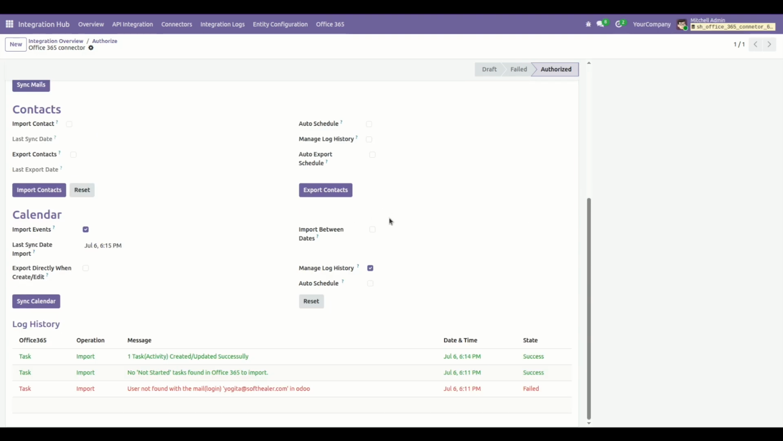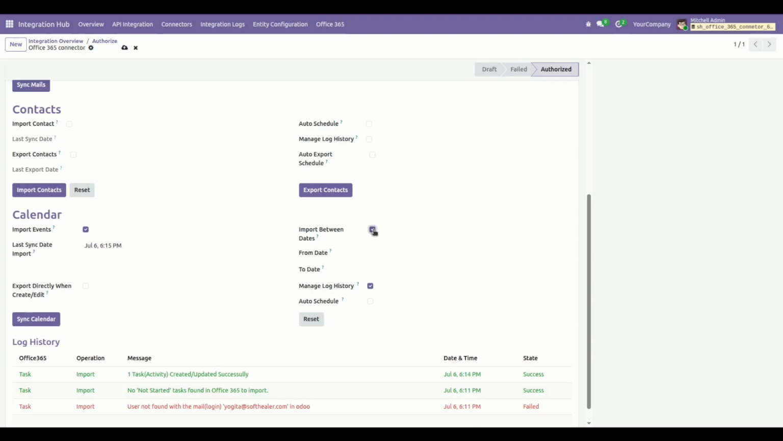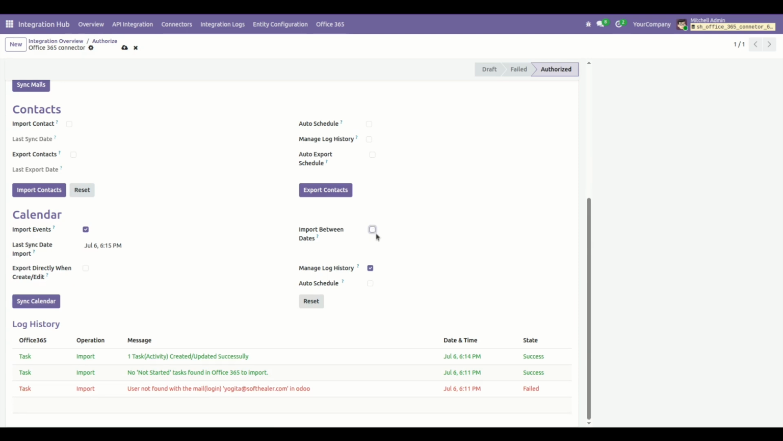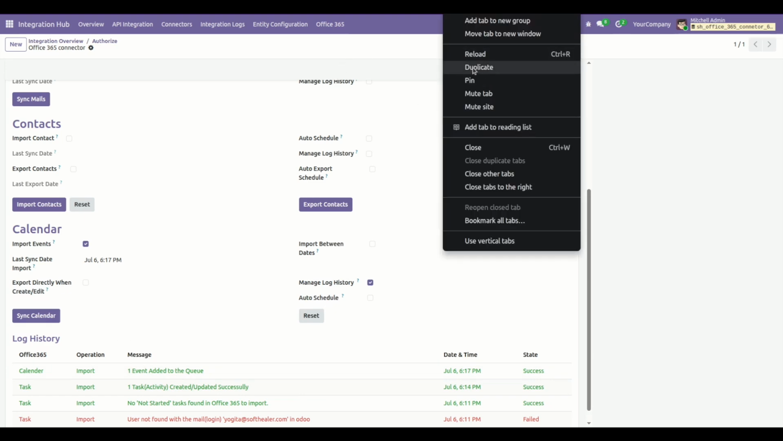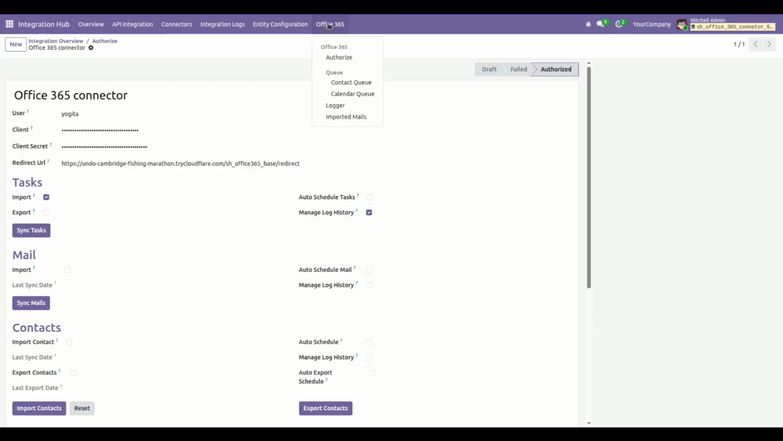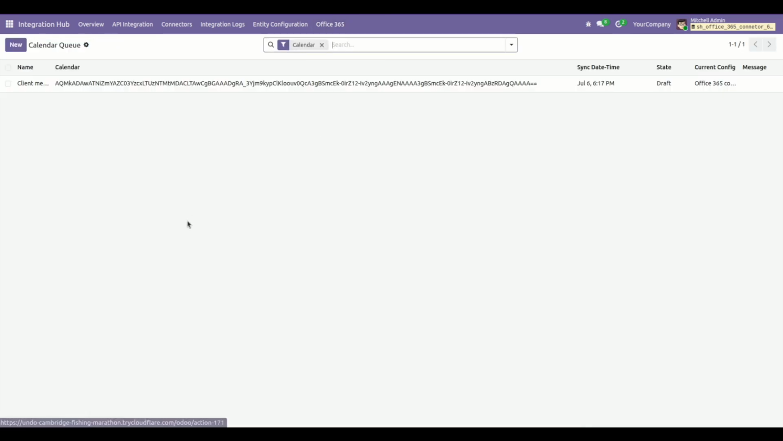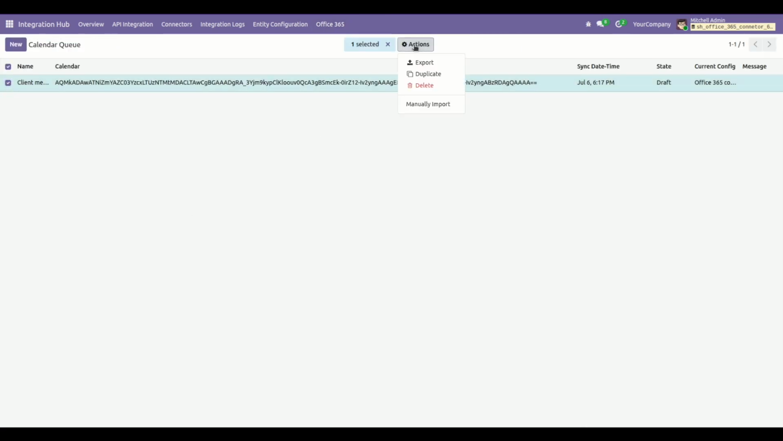Now if you don't want to add a filter, so simply leave this empty and then click sync calendar button. Here you can see log history, one event added to the queue. Now navigate to the queue calendar. Here you can see manually import.